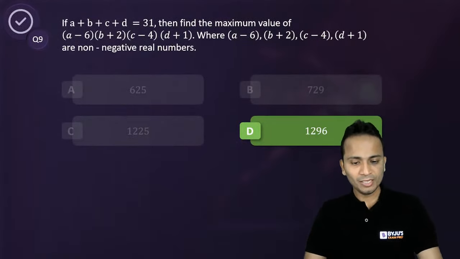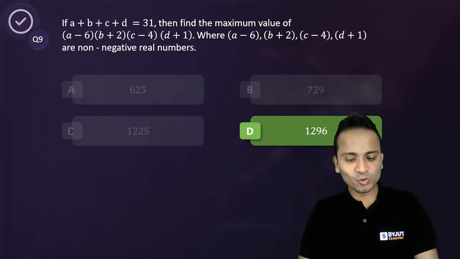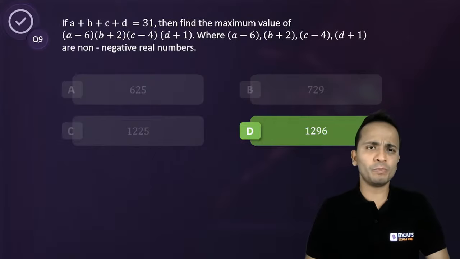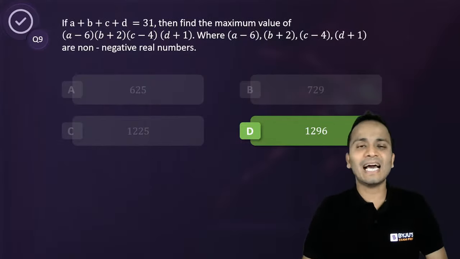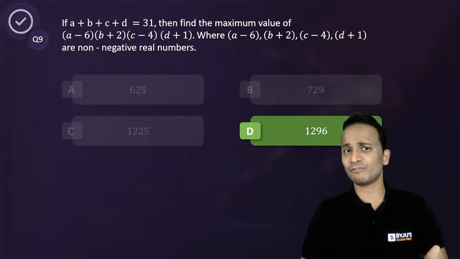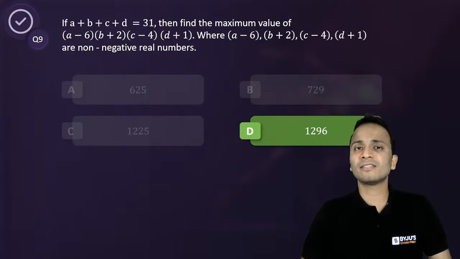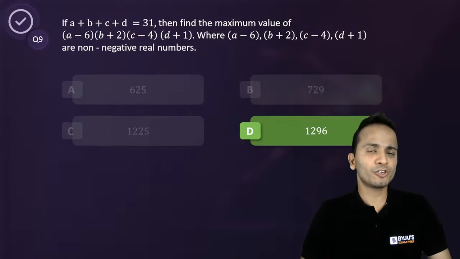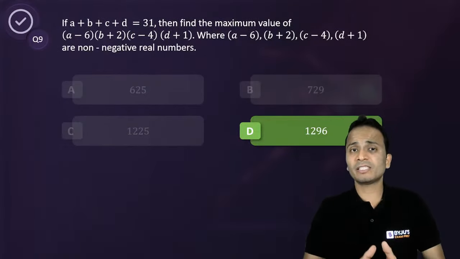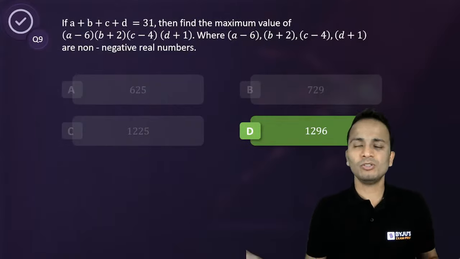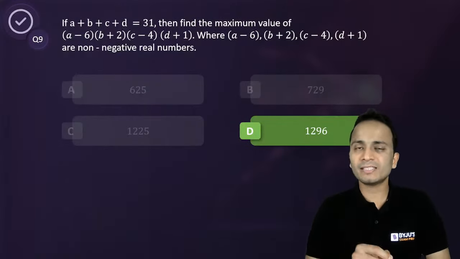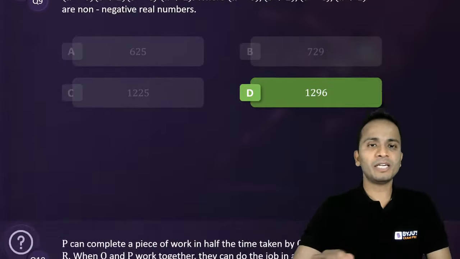Very few students have given this answer, but I hope now you will be able to easily calculate this type of question. These questions are considered moderate to difficult level, but using this concept that I've just given you, you can calculate the answer in less than 30 seconds. Question number 10 in front of you.